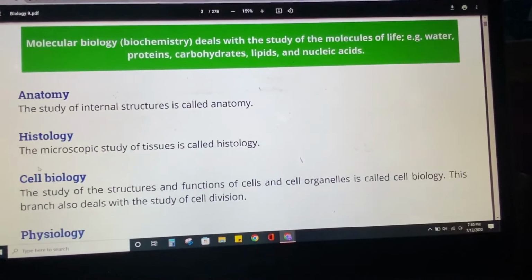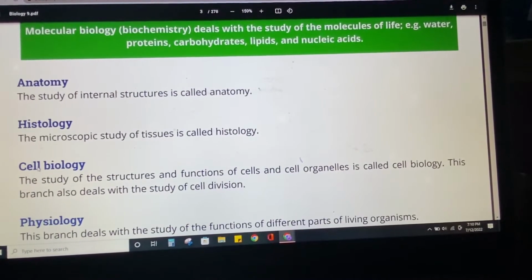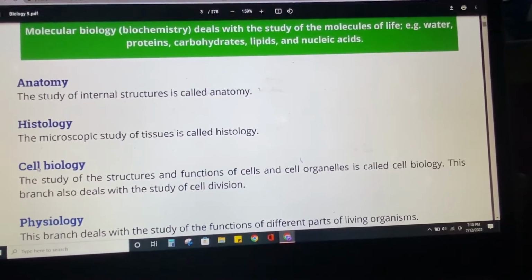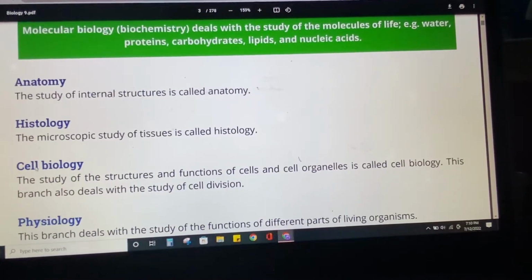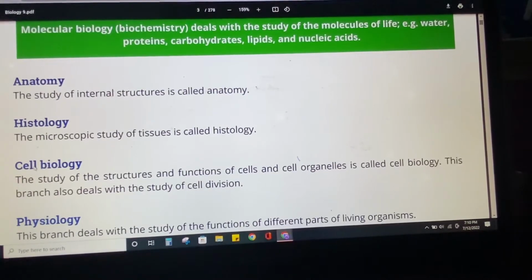Anatomy is the study of the internal structure of any living organism. Histology is the microscopic study of tissues. We're going to study the tissues, the molecules, the internal structures, the cells, each and everything later on.